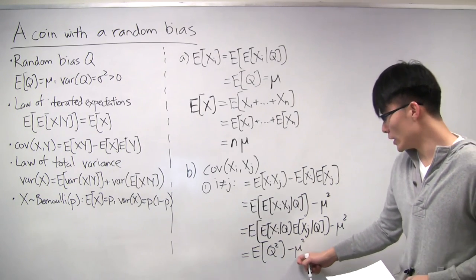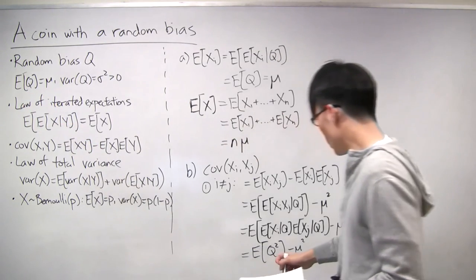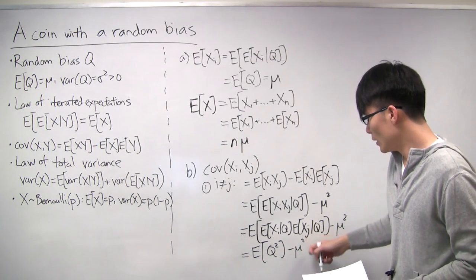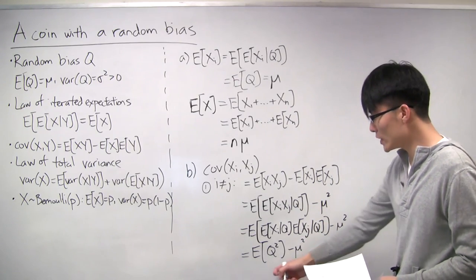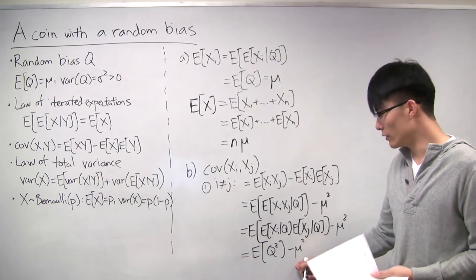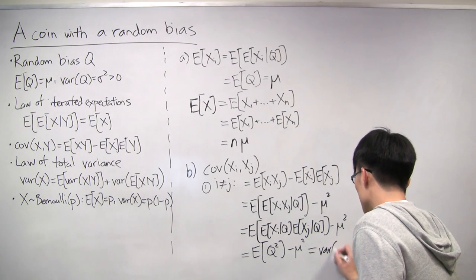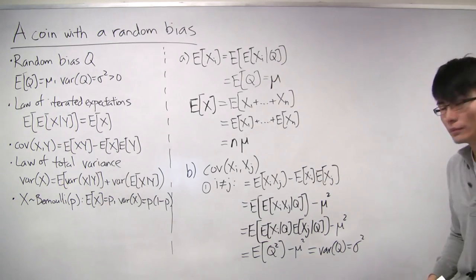Well, remember, we're told that mu is the expectation of q. So what we have is the expectation of q squared minus the quantity expectation of q, squared. And what is that exactly? That is just the definition of the variance of q. So this is, in fact, exactly equal to the variance of q, which we're told is sigma squared.